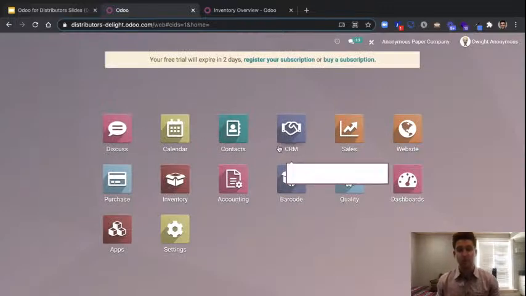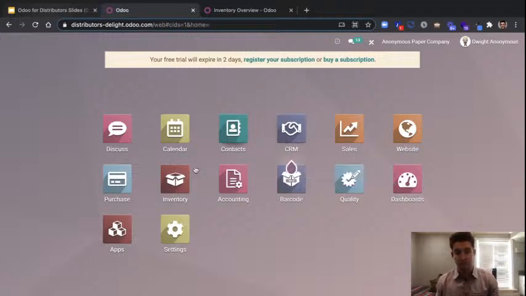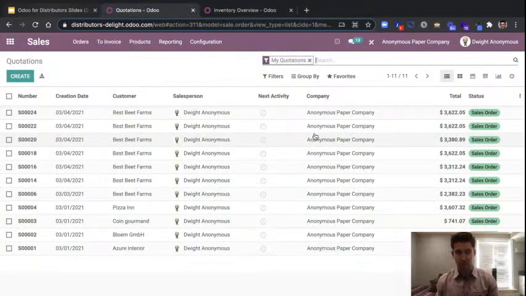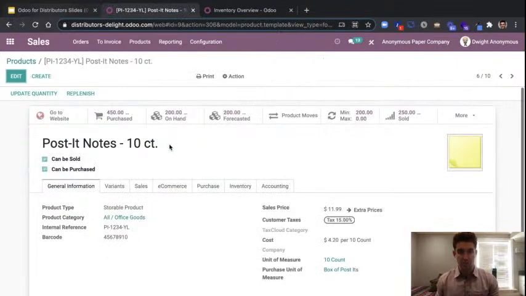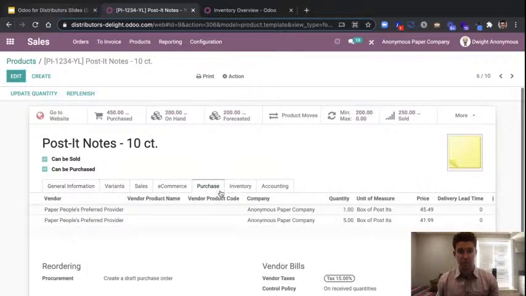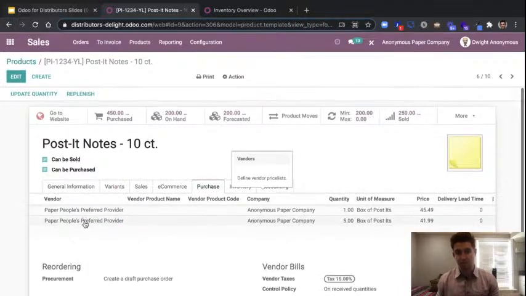Another question is coming through regarding how the partners are selected for the automated purchase orders that we saw. And that'll bring us back to our product configuration. We did go pretty quickly over the top of this, so it would have been very easy to miss. But on a product level, we can come in, let's take a look at these post-it notes, for example. We're going to be able to set up here on this configuration piece, a purchasing application, we can specify the vendors that these are coming from.